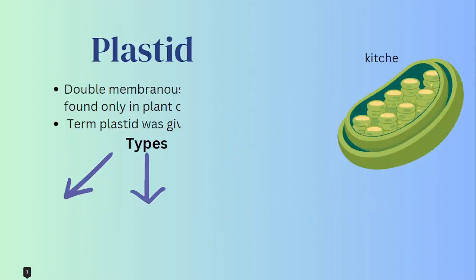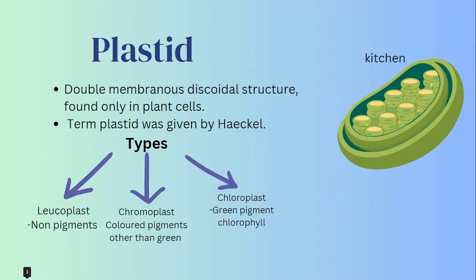Next we have plastid. This term was given by Haeckel. The chloroplast was discovered by Leeuwenhoek and named by Schimper. The plastid is a double membranous discoidal structure only found in plant cells, that you already know, right? Depending upon the types of pigment present in it, there are three types. One is leucoplast, which doesn't have any pigment.